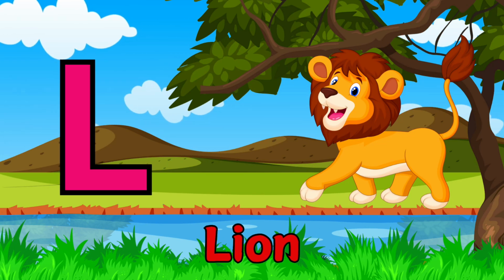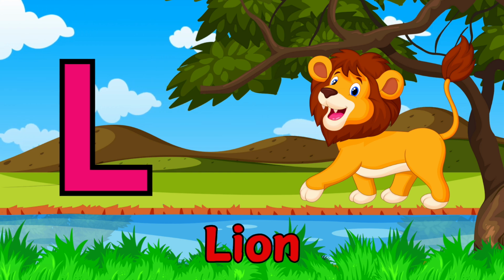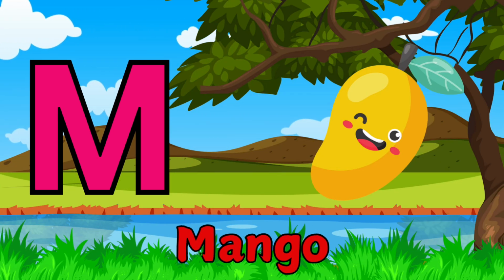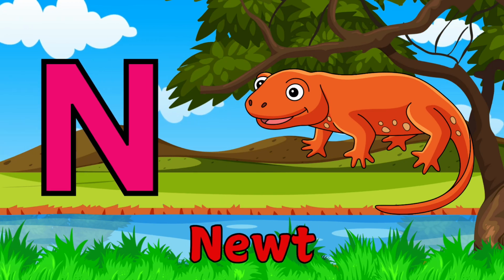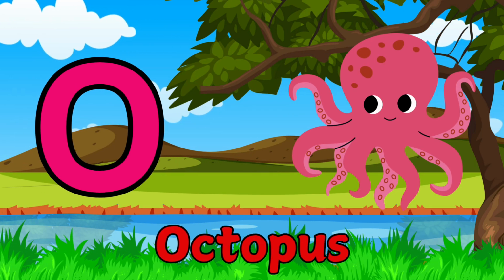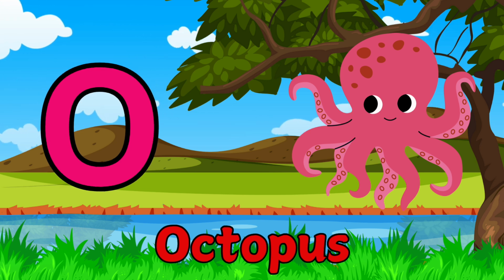L is for lion. M is for mango. N is for newt. O is for octopus.